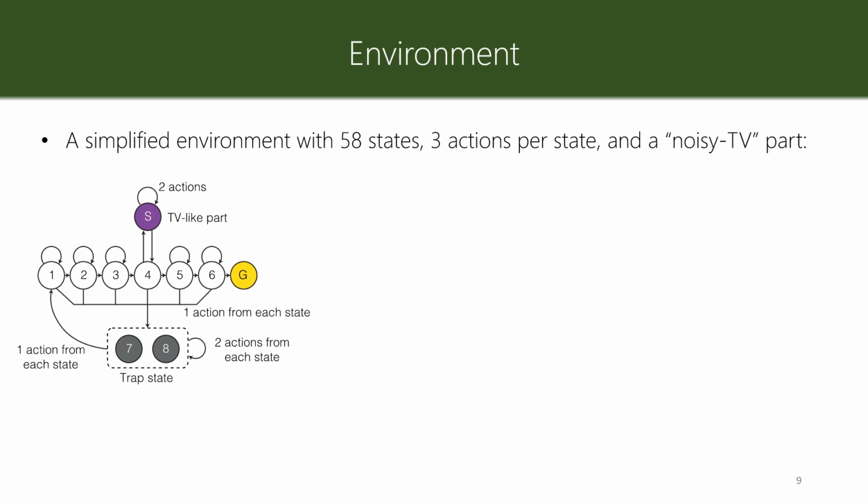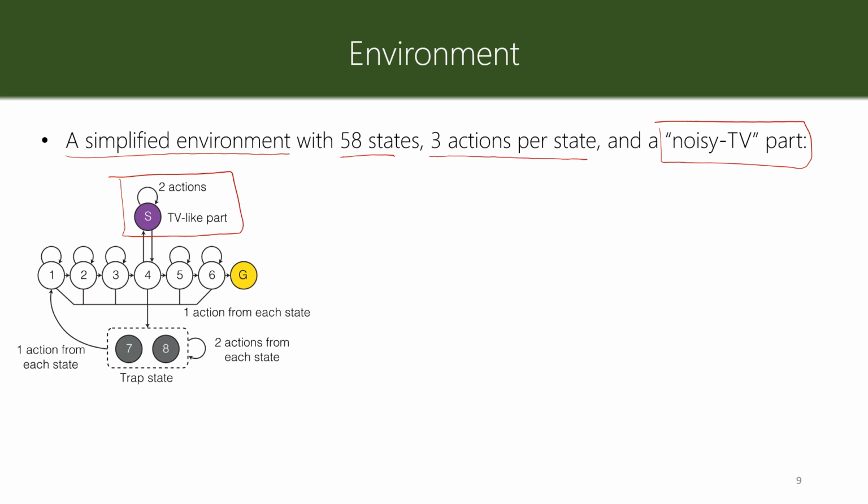For the experimental paradigm, we consider this simplified environment with 58 states and 3 actions per state, which has a section similar to a noisy TV. The environment, except for the part that is similar to the noisy TV, is very similar to the environment that you saw in the class on novelty seeking in humans and the exercise that you had in week 12.